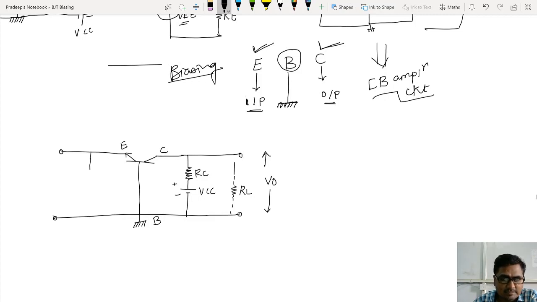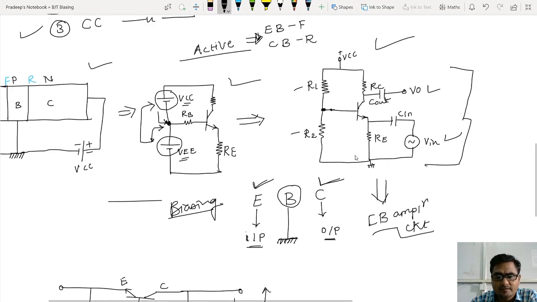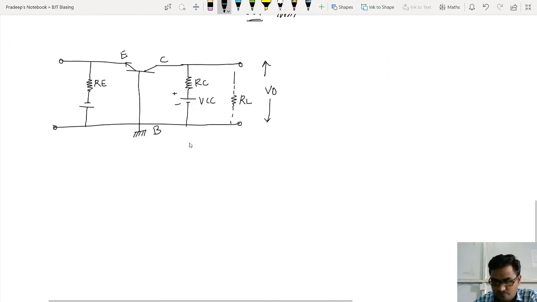Let me call this resistor the emitter resistor RE, and now the emitter is connected with the negative terminal of the battery, and the base is connected with the positive terminal of the battery. What name have we given? It is VEE. So let me write here VEE, with this negative and this positive, and here I have the input Vin between these two terminals.